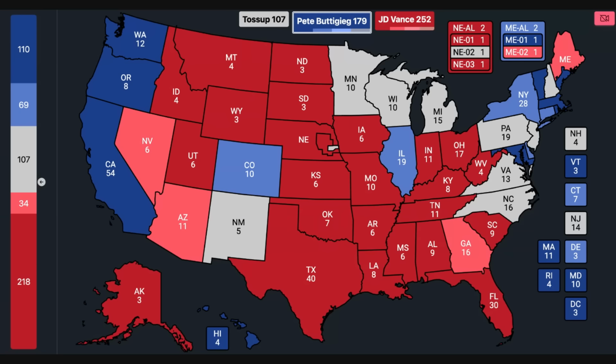But in Illinois, you do have it to where Vance does gain quite a significant amount. He gains about 2.2% on Trump's performance, and it's only a 500,000 vote margin for Pete Buttigieg in the state of Illinois. New York falls to a 9.6 percentage point win in the popular vote in the state, which is a 3-point shift away from Buttigieg. And then Connecticut falls all the way down to just an 11-point win.